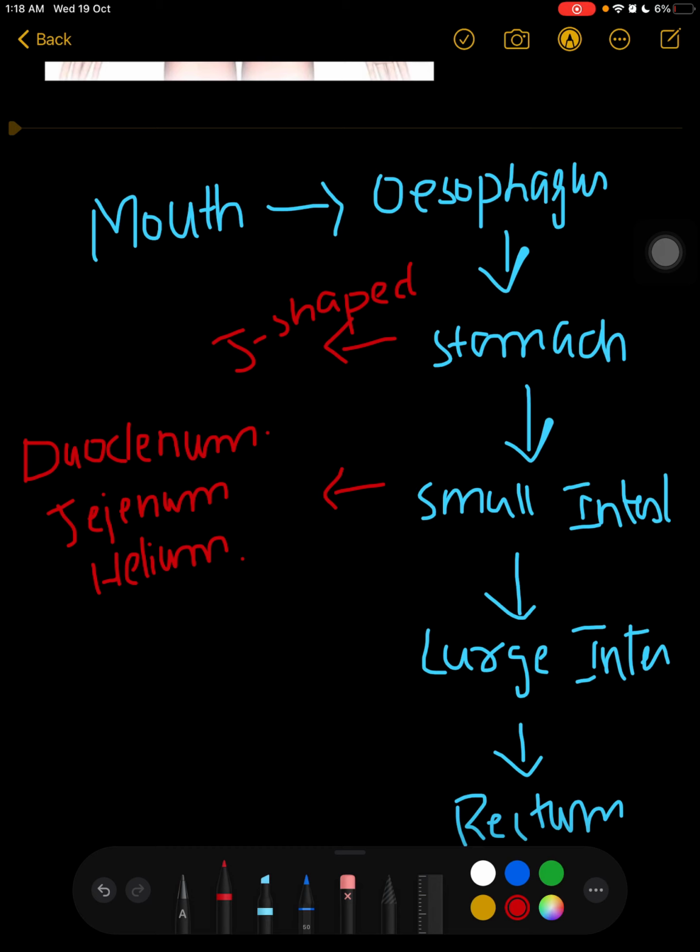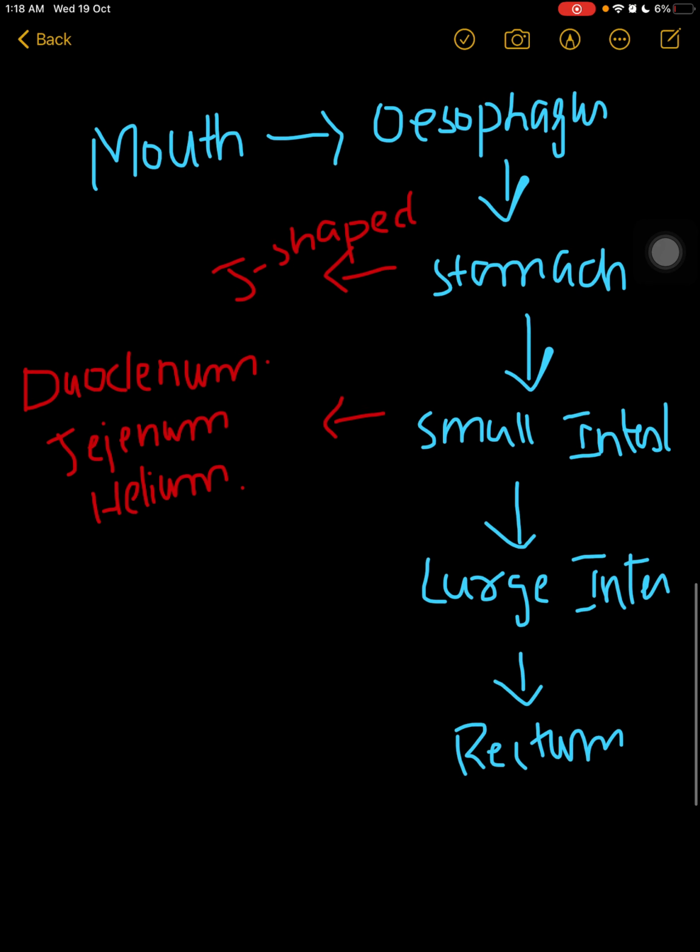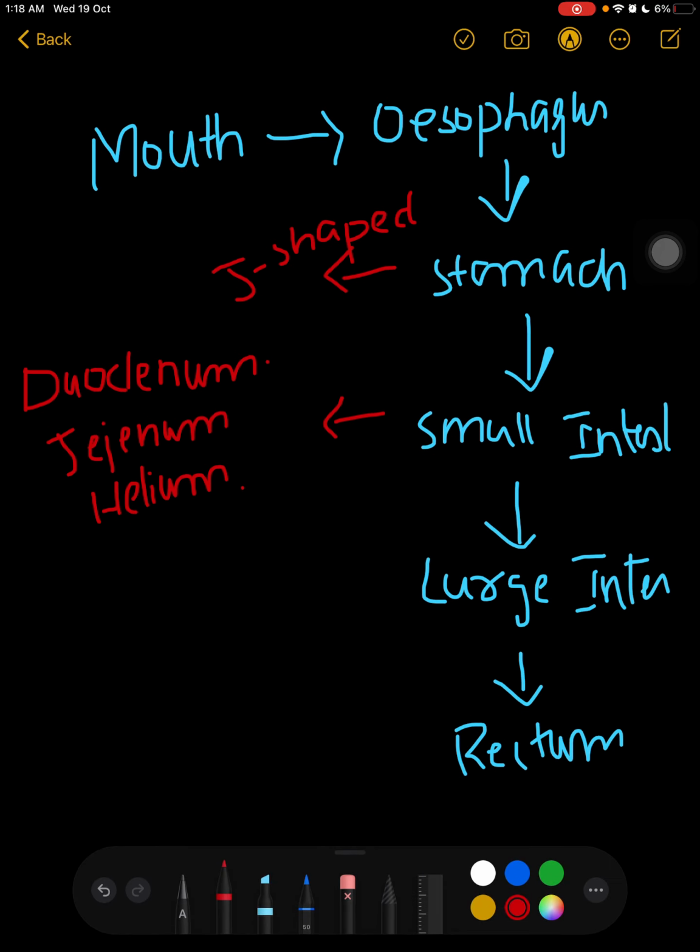Then the food is moved to the large intestine. Now what is the large intestine? It is divided into three regions. First of all, it is the cecum, and with the cecum there is the appendix too. Then we are having the colon, and then the rectum. Actually, the rectum is a part over here.